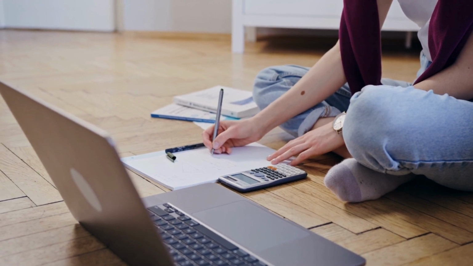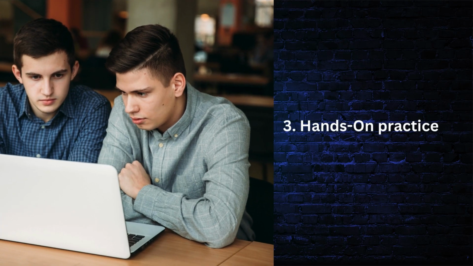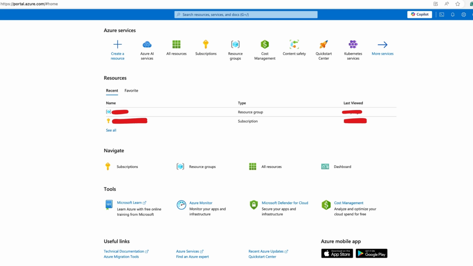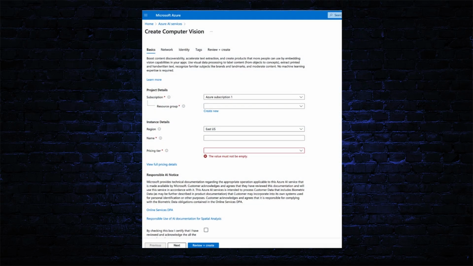Now, the next important step is to have hands on practice. First, create a free Azure account and then explore the machine learning platform where you can practice creating, training, deploying, and then using the models. Now you can experiment with different services such as computer vision for image classification and analysis, and natural language and speech services for speech to text and translation services.